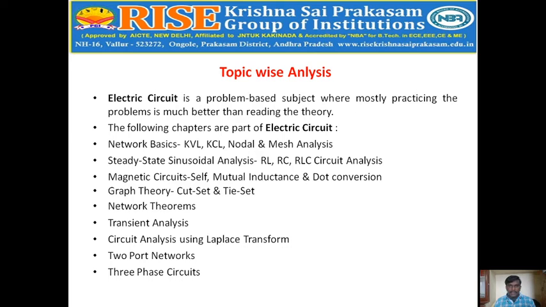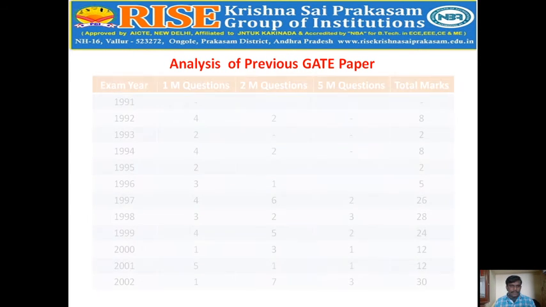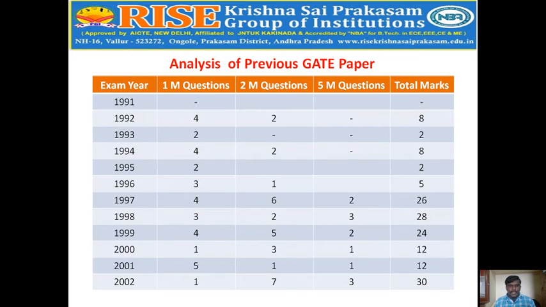These concepts we can also study in machines and power systems. Coming to the analysis of previous GATE papers, from 1991 to 2002 the pattern was 1 mark, 2 marks, and 5 marks questions. In 1991, no question was given from electrical circuits, but from 1992, 1993 up to 2002 the weightage of marks for electrical circuits in GATE increased.